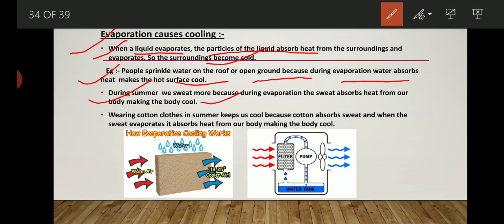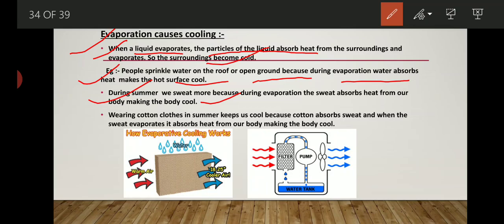You will understand it like this: if you sit under the fan, you feel cold. Why? Because the water droplets present on our skin come in contact with the wind present in our room. Whenever the fan runs, the water particles come in contact with the wind and move very fast.